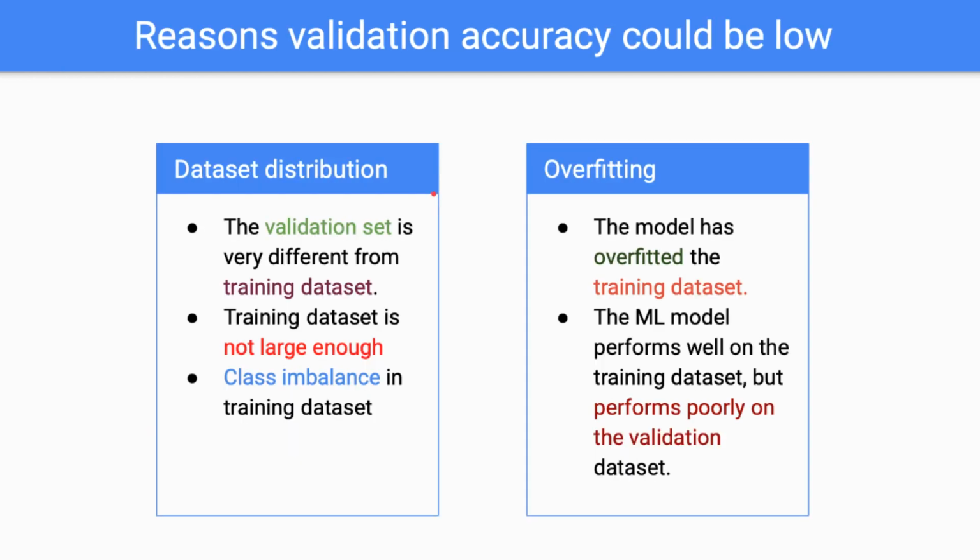The reasons why a validation accuracy could be low can be categorized under two categories. One is there's a problem with your dataset distribution, the other is overfitting. With respect to dataset distribution, your validation set could be very different than the training dataset, or the training dataset might not be large enough, or there's a class imbalance in your training dataset. With respect to overfitting, your model has trained well on your training dataset but performs poorly on the validation dataset.